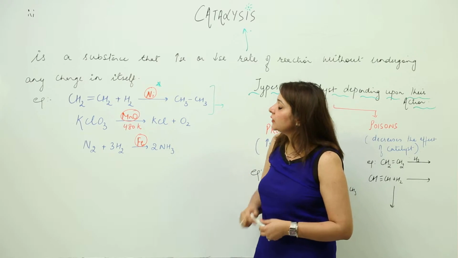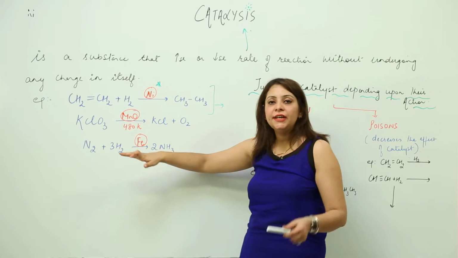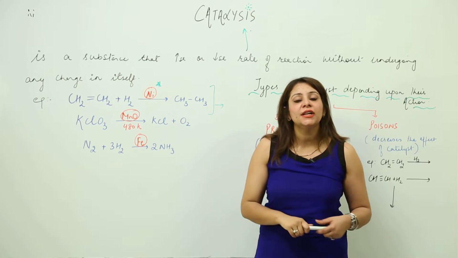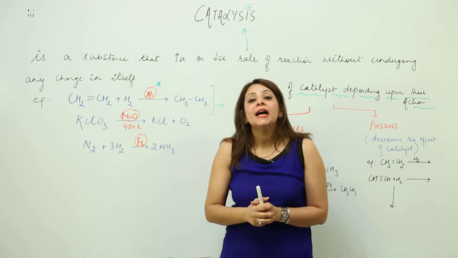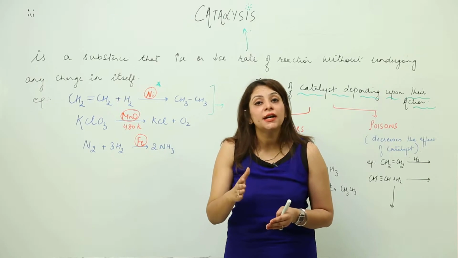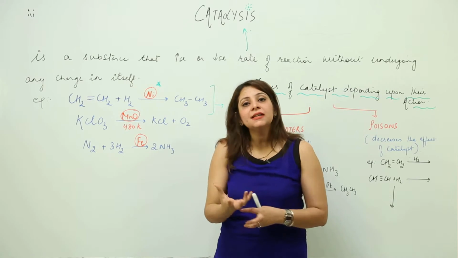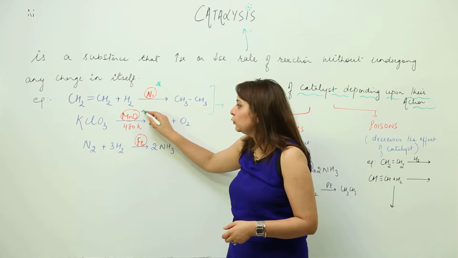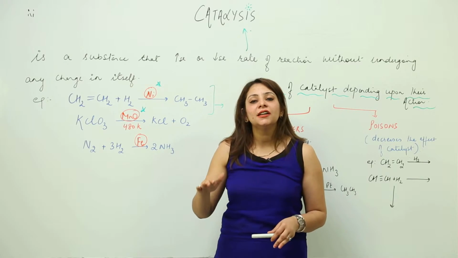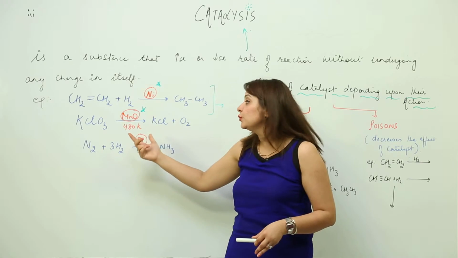Another example we have is the breakdown of KClO3. When we break down potassium chlorate, it breaks down into KCl and O2. The special property of this reaction is that if I want to break KClO3, I need to supply a high temperature, approximately equal to 800 Kelvin. But when I use a catalyst in this reaction, like I did in this case, I used manganese oxide, it may occur at a lower temperature. That means the temperature earlier without catalyst was 800 Kelvin, and with catalyst it gets reduced to 480 Kelvin.